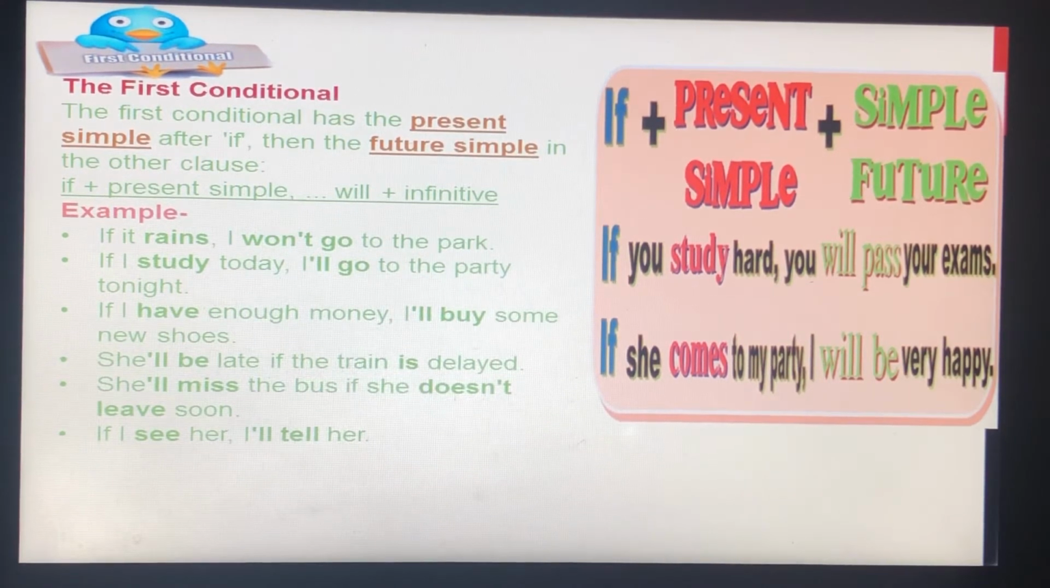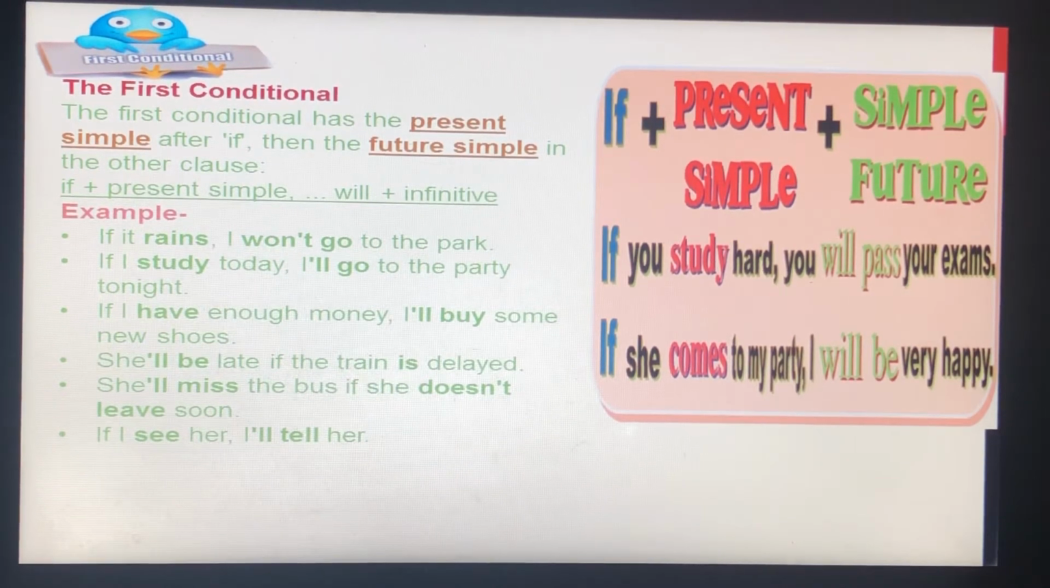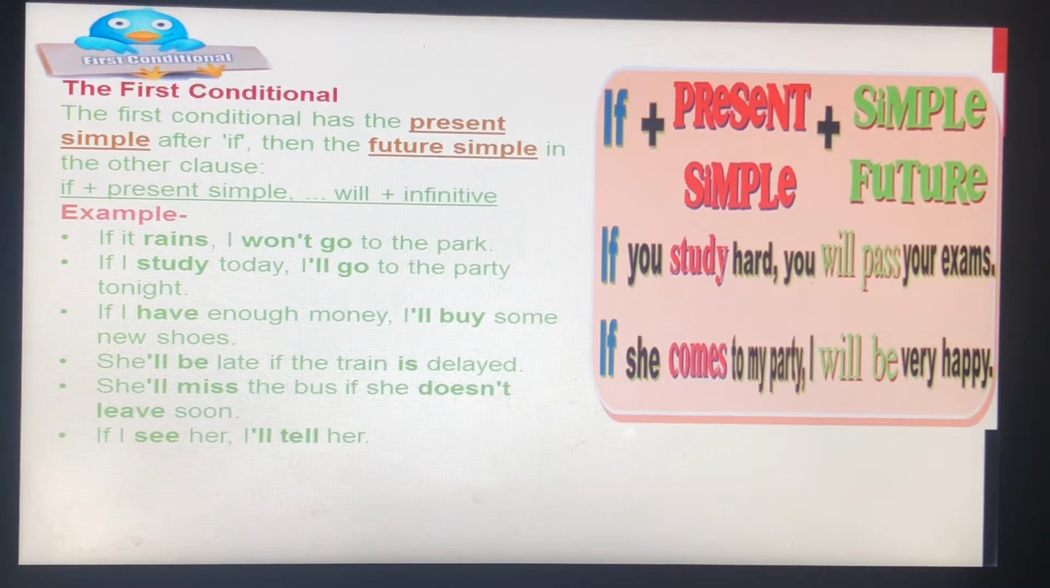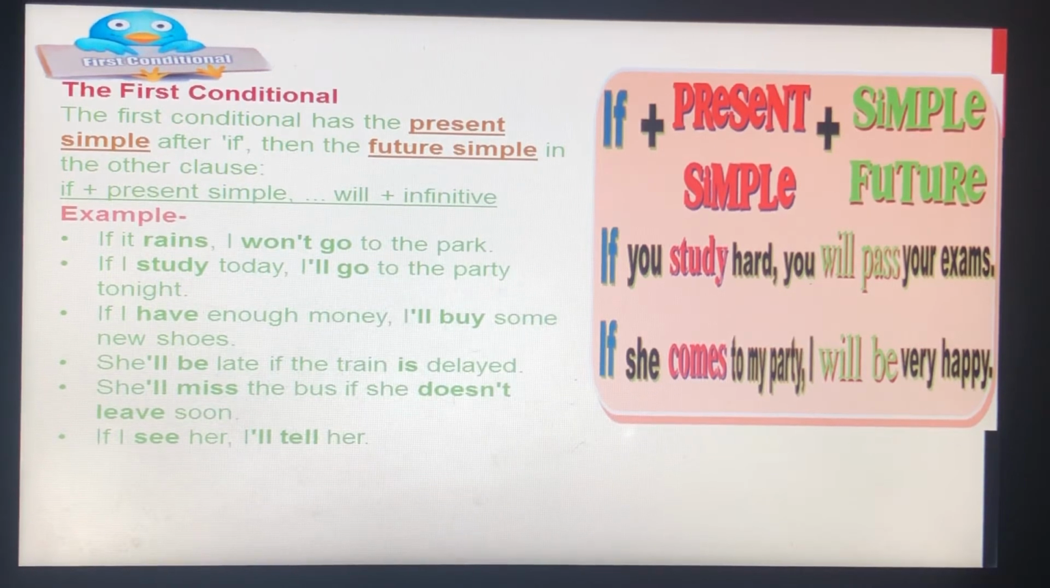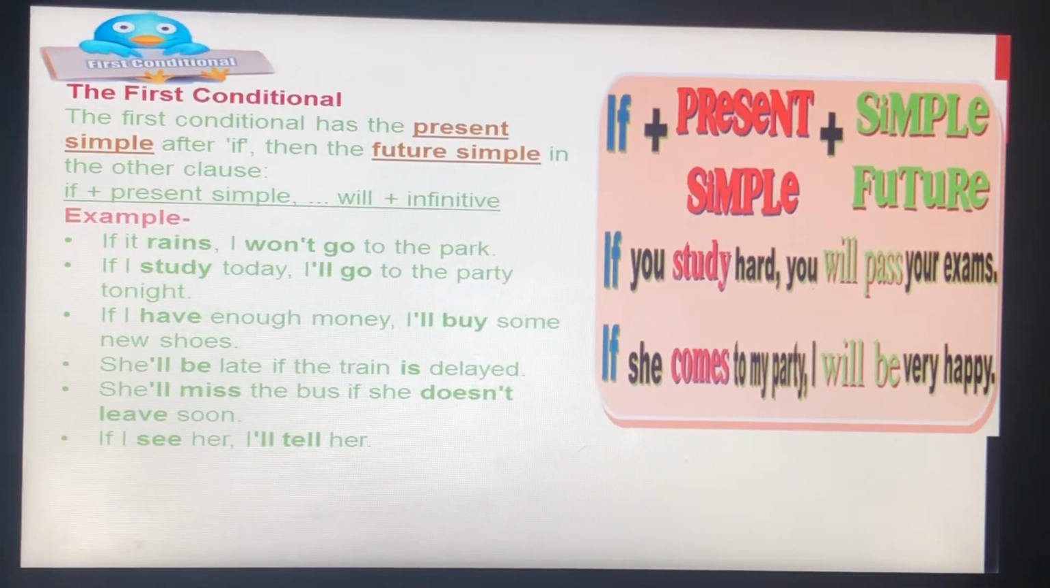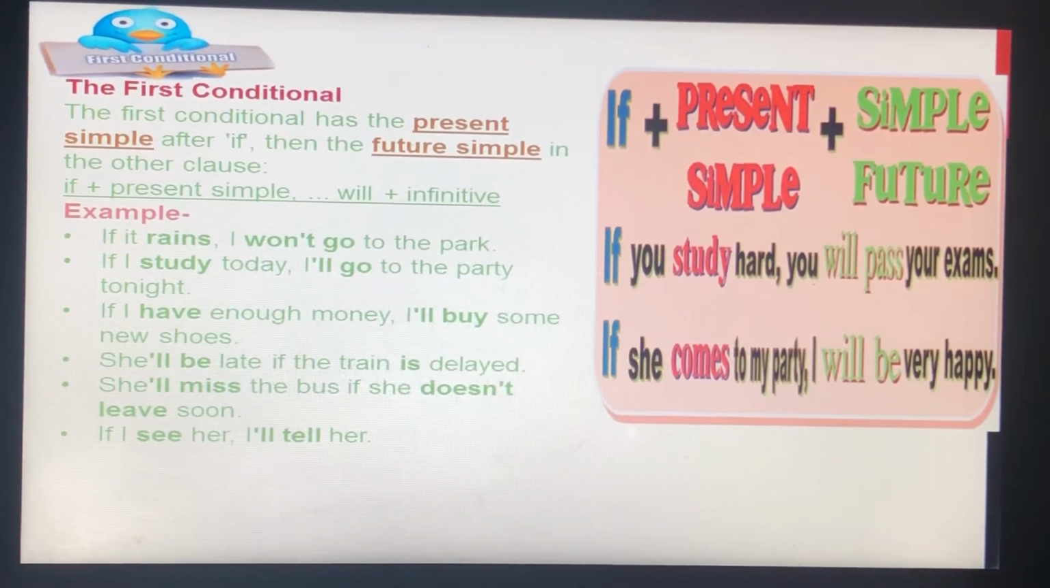If I study today, I'll go to the party tonight. If I have enough money, I'll buy some new shoes. She'll be late if the train is delayed. She'll miss the bus if she doesn't leave soon. If I see her, I'll tell her. Here, these sentences talk about the things which might happen in the future.